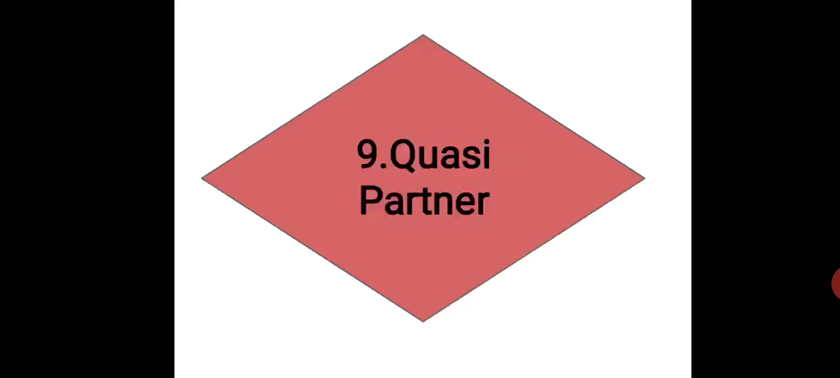And the last one is quasi partner. Now, who is the quasi partner? Quasi partner is a partner in partnership firm who retired from the firm but left his capital with the firm. Quasi partner does not take active participation in the firm but shares profit of the firm. Such partner is liable for the debts of the firm. Many times such partners receive a certain rate of interest on his capital.